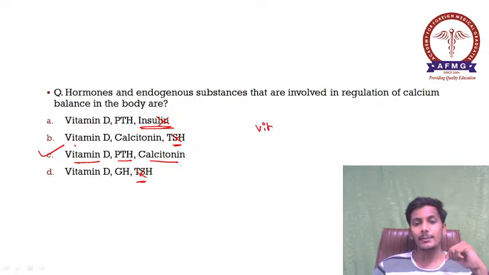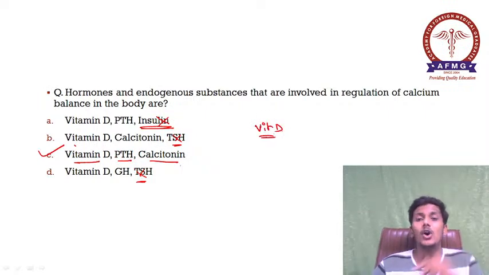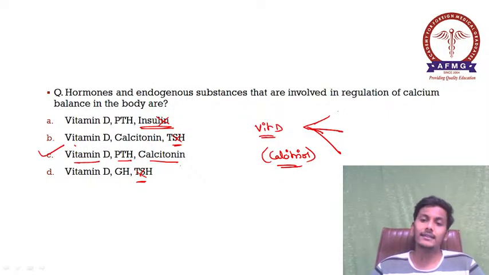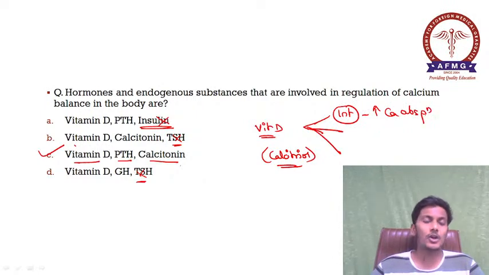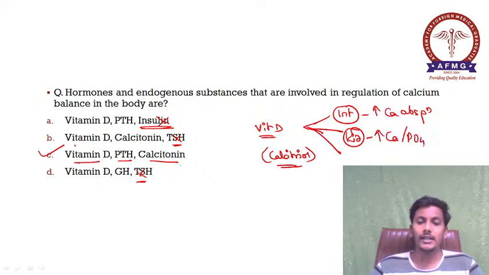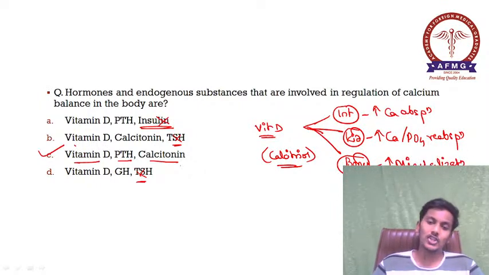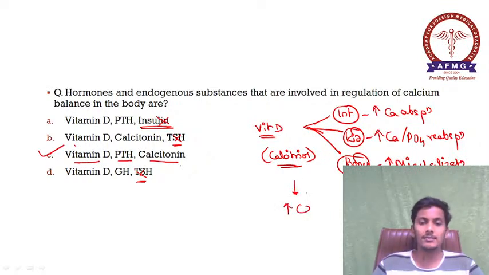As we all know, vitamin D, or 1,25 dihydroxycholecalciferol, which is the active form of vitamin D, also known as calcitriol, acts at 3 organs. Please remember it acts at 3 organs. In the intestine it increases the absorption of calcium. In the kidneys it increases the reabsorption of calcium and phosphate. And in bone it increases the mineralization of calcium. The net effect of vitamin D would be increasing plasma calcium levels.